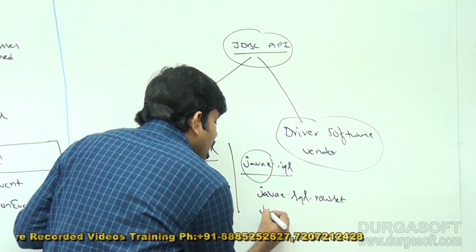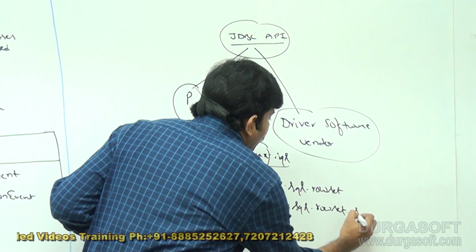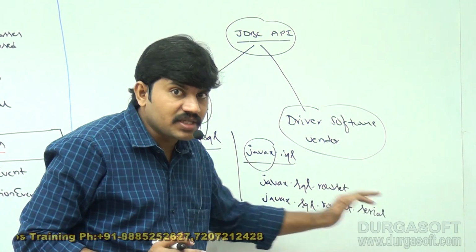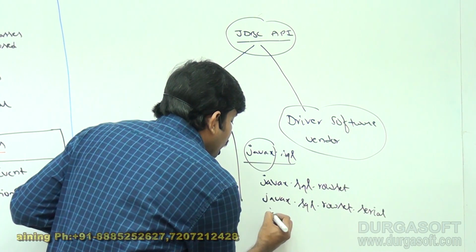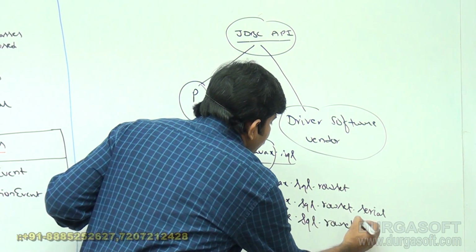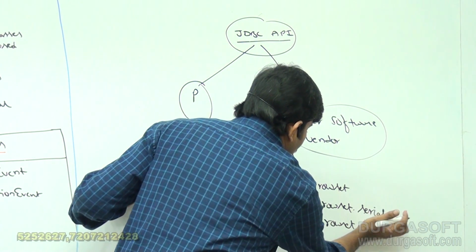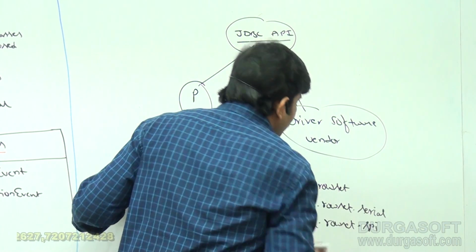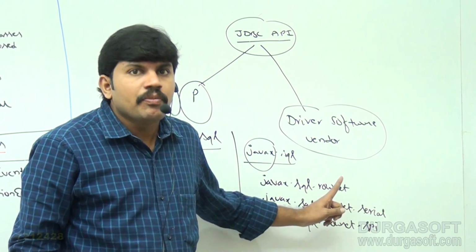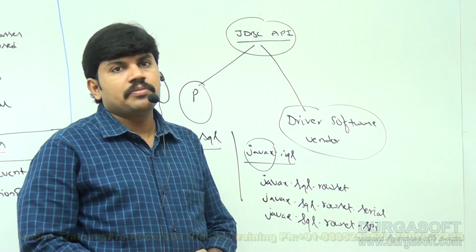Similarly, javax.sql.rowset.serial, which is for serialization purposes. Next, javax.sql.rowset.spi, which is related to the synchronization concept. These are the various packages we have inside the JDBC API.